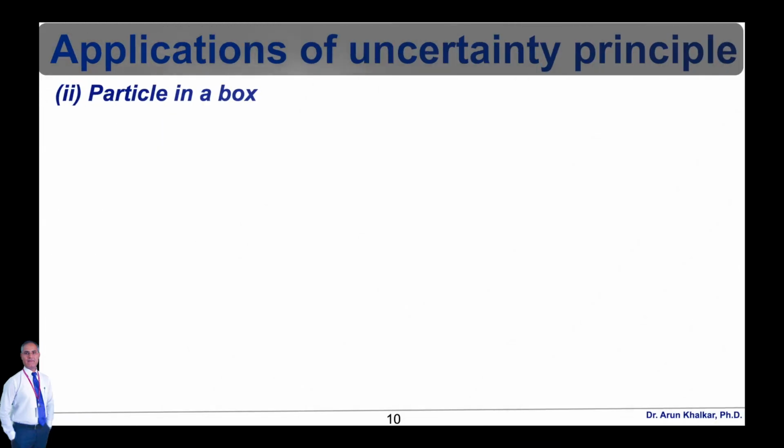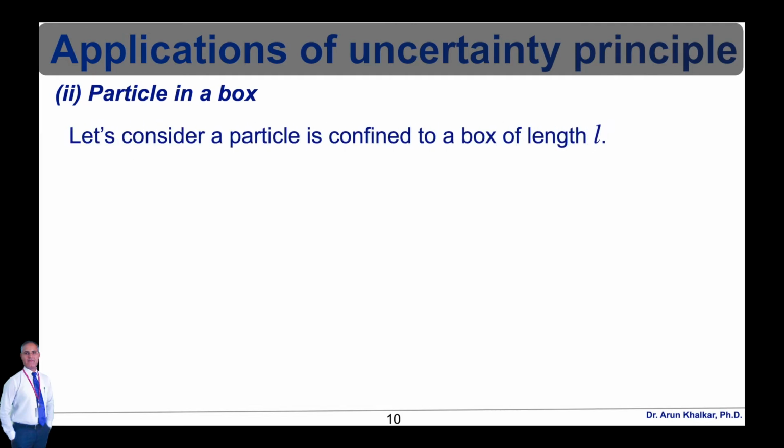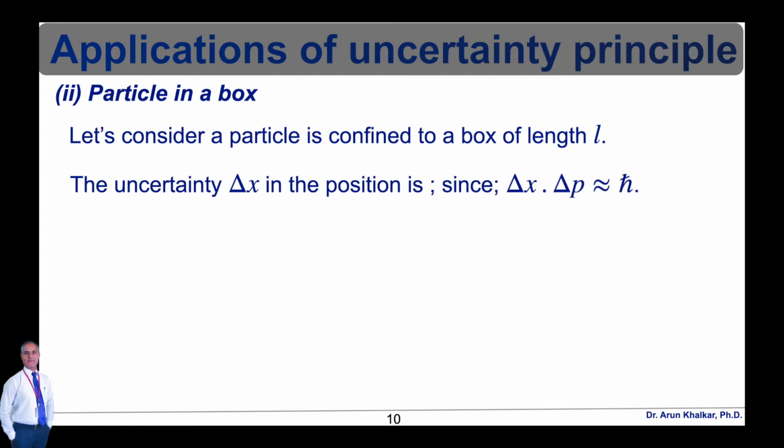Now let's see the second application of the uncertainty principle, which is a particle in a box. Let us consider a particle confined to a box of length small l. Then the uncertainty delta x in position is such that delta x into delta p is nearly equal to h bar. Therefore, we can write delta p is equal to h bar upon delta x. But delta x is nothing but the length of the box. Therefore, delta p is equal to h bar upon l.